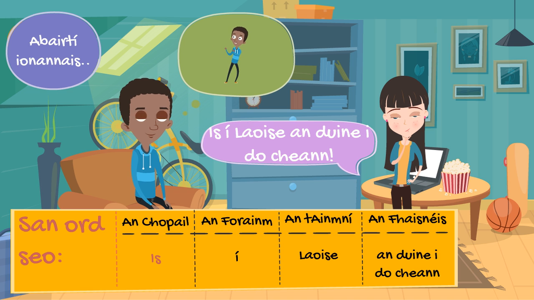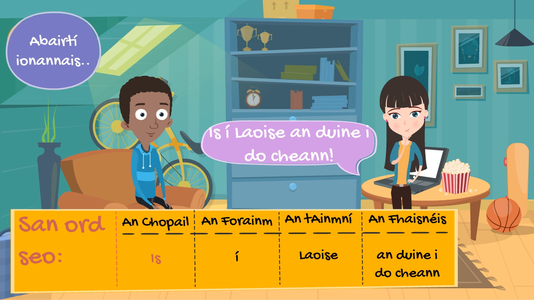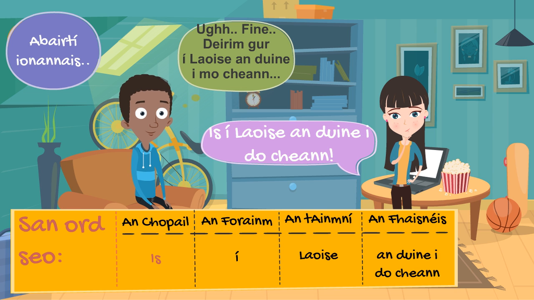Similarly, we use the fhoirm indíreach if a verb, such as dar, is at the beginning of the sentence. For example, Deirim gurb í Lís an duine i mo cheann. Agus sin é.